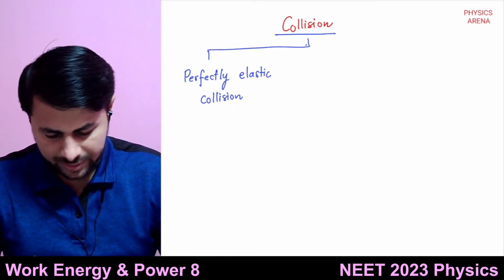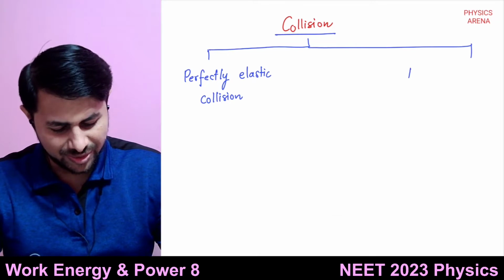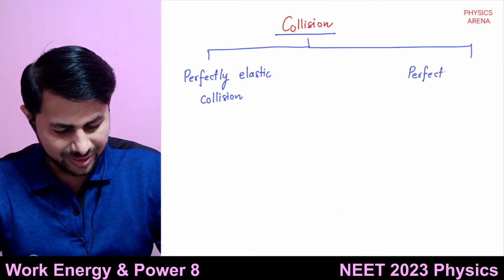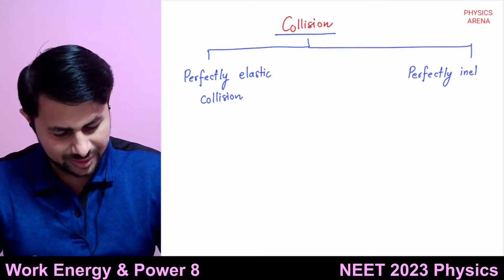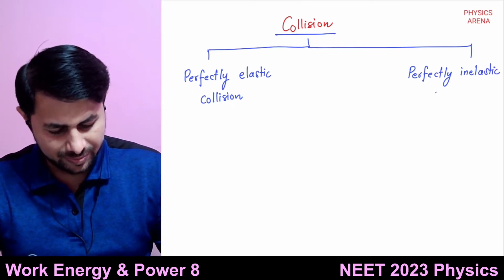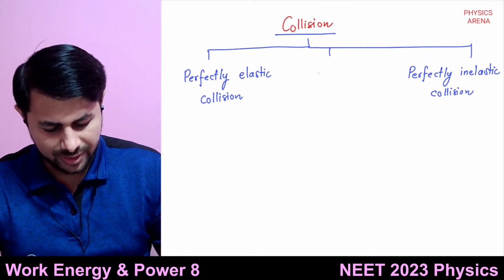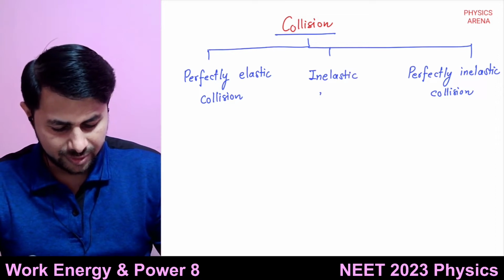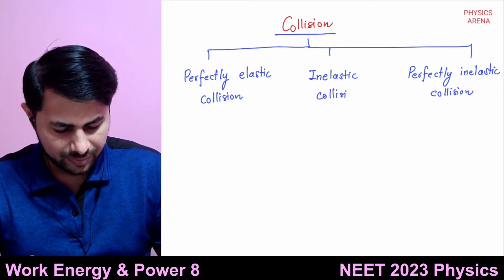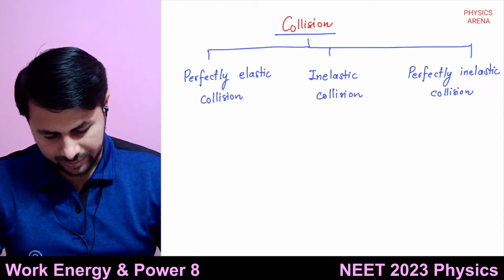Then the second one is perfectly inelastic collision, and in between these two there is inelastic collision. Okay, so what happens in case of these three?